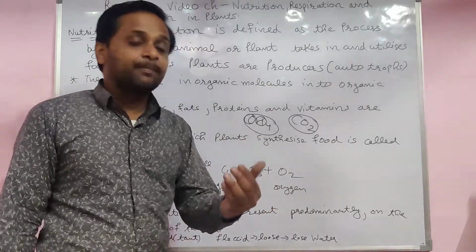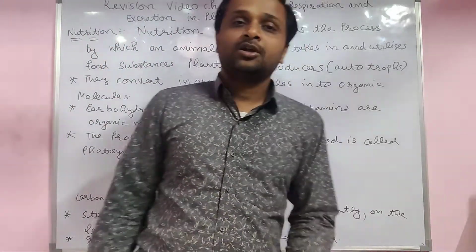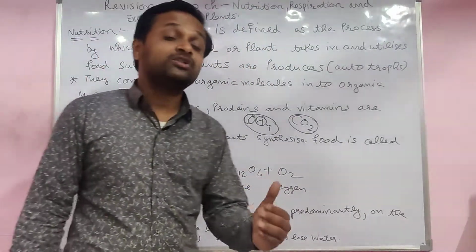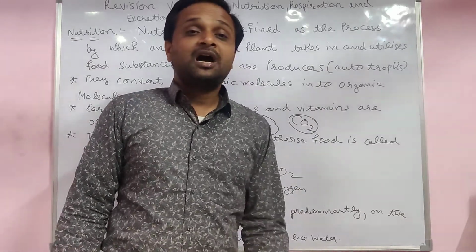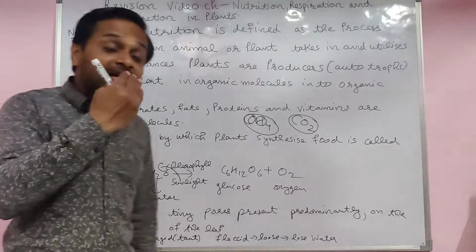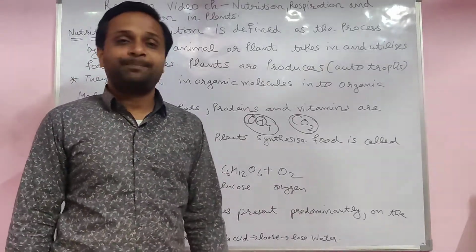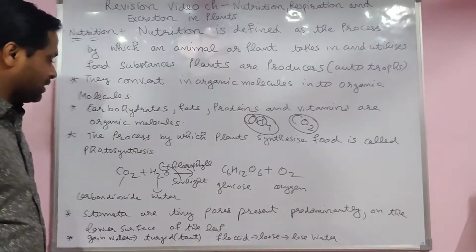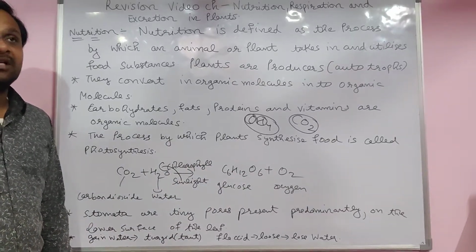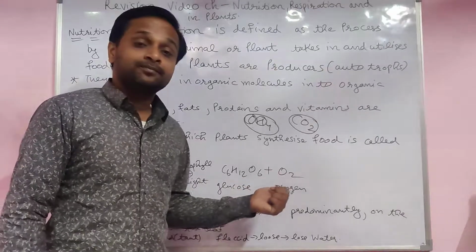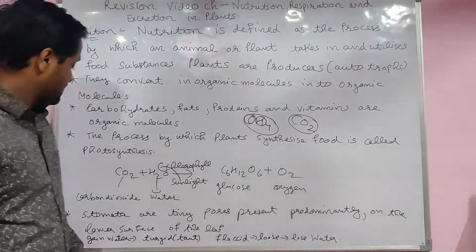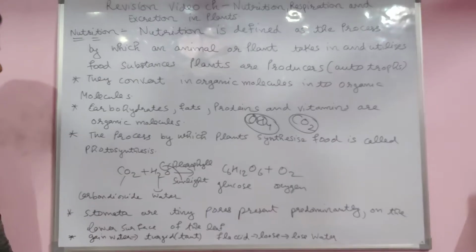Some of the simple sugars are there, some complex. Glucose is a simple sugar. You are able to digest it very easily. But sucrose is a complex sugar. You are unable to digest it directly. Our body converts the complex sugar firstly into simple sugar, then you are able to digest. Same like the plant also. The plant forms glucose, and the plant stores the food, stores the glucose, in the form of starch. In the form of starch. Very easy, students.